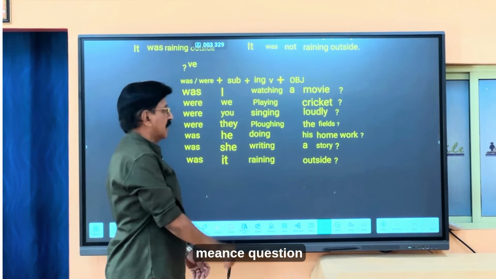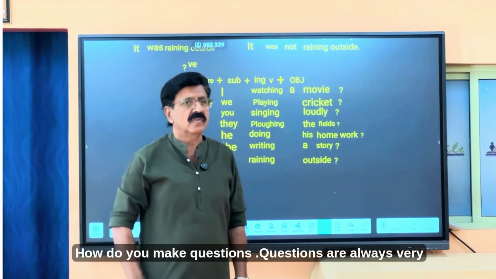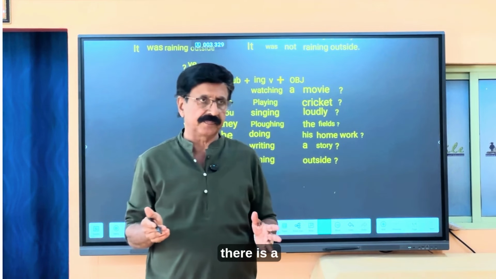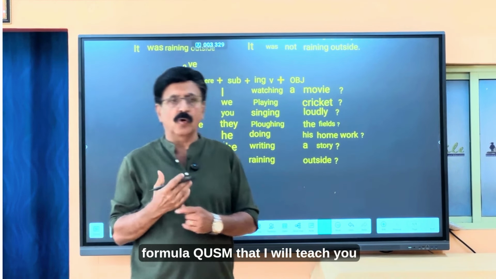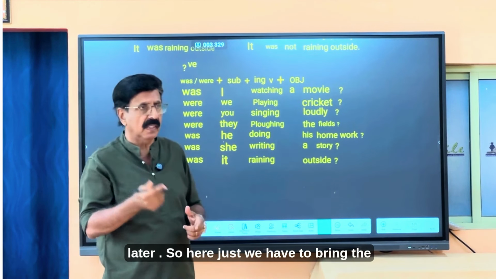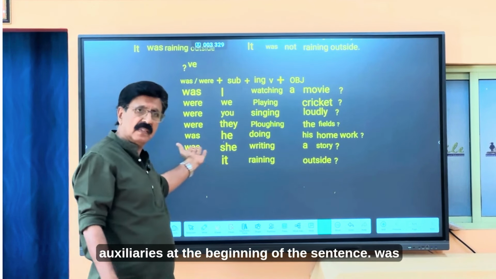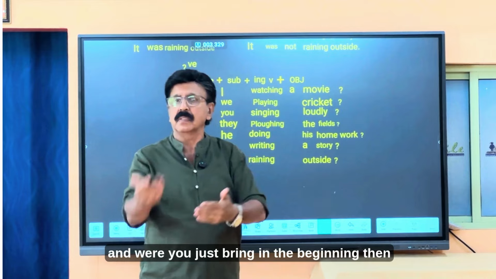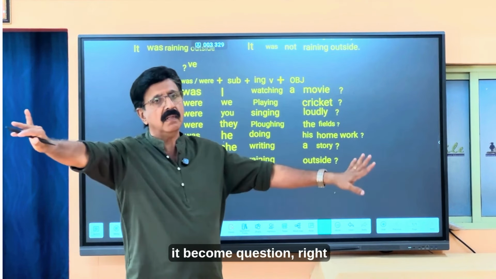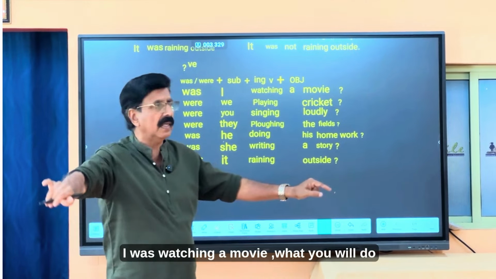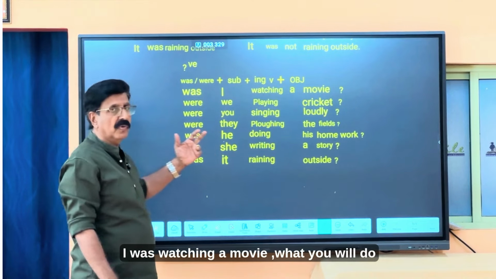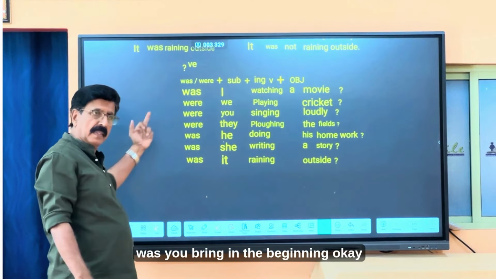Okay. Let's see how to make the interrogative sentence. Interrogative means question. Questions are always very easy. There is a formula for questions that I will teach you later. So here, we just have to bring the auxiliary to the beginning of the sentence. Was and were, you just bring to the beginning, then it becomes a question, right? I was watching a movie. What will you do? Was, you bring to the beginning.